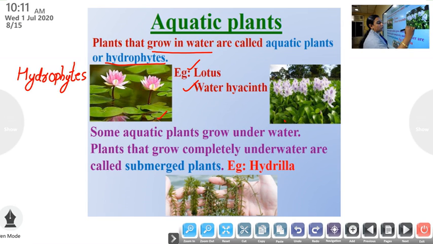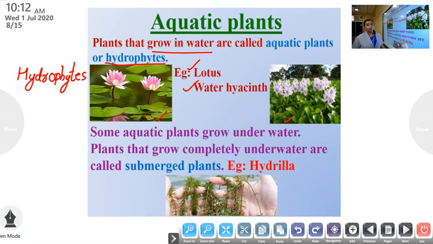This is a lotus, and this is a picture of a water hyacinth. Once again, plants that grow in water are called aquatic plants or hydrophytes. Example, lotus and water hyacinth.